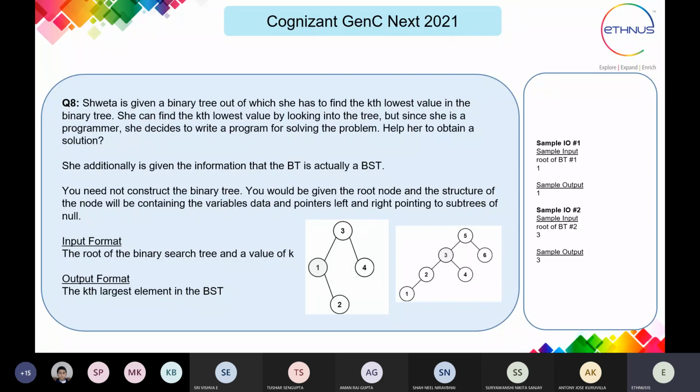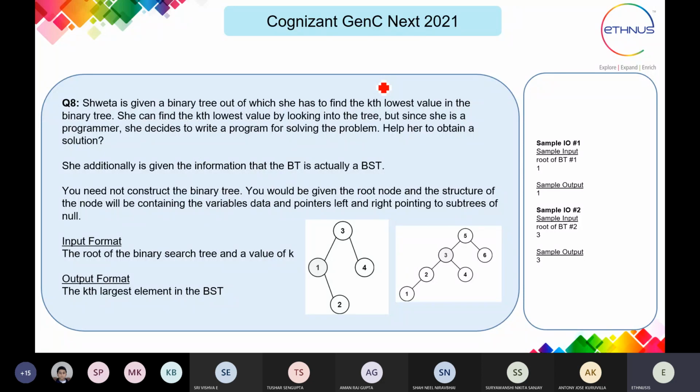Help her to obtain the solution. What have they given? Shweta is given a binary tree out of which she has to find the kth lowest value. She can find the value by looking into the tree, but she will write a program to find the kth lowest value.